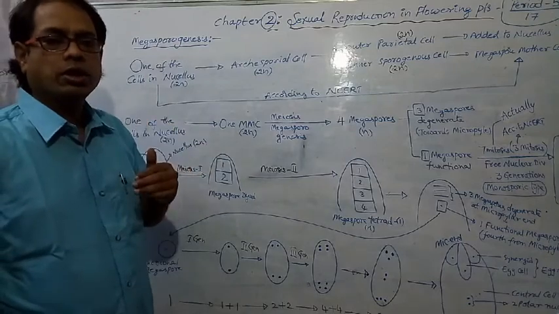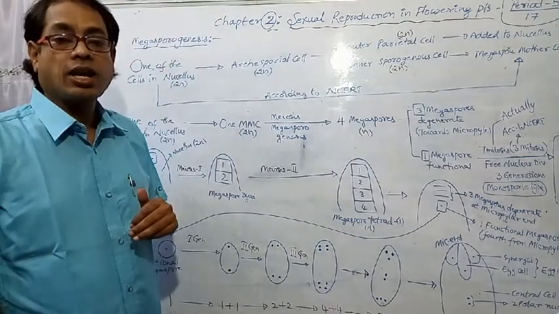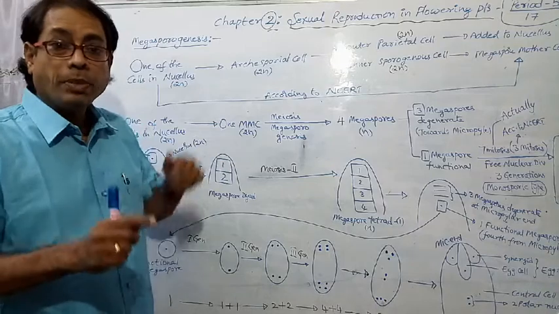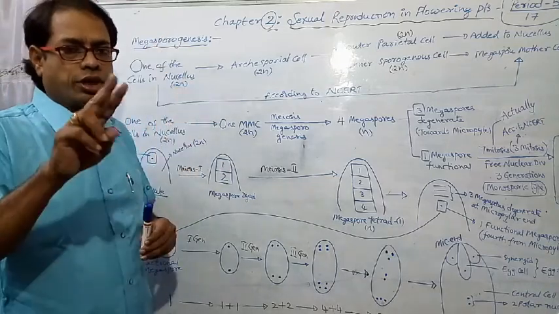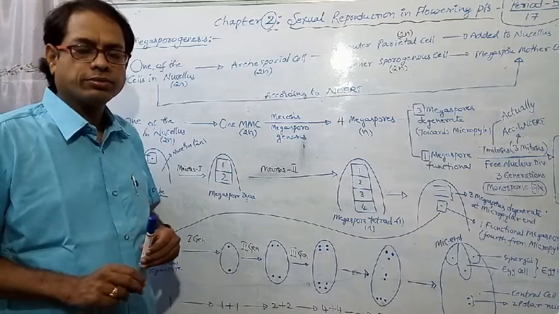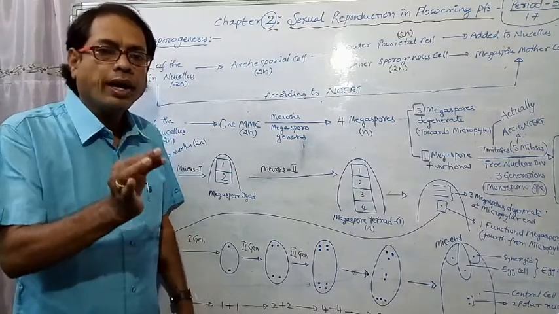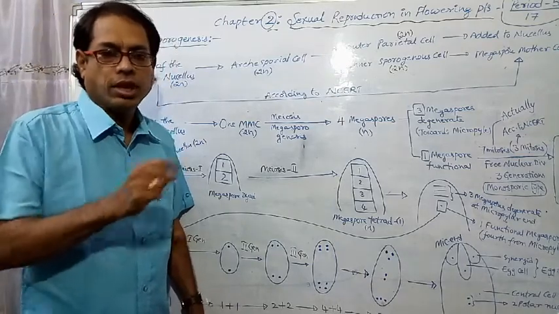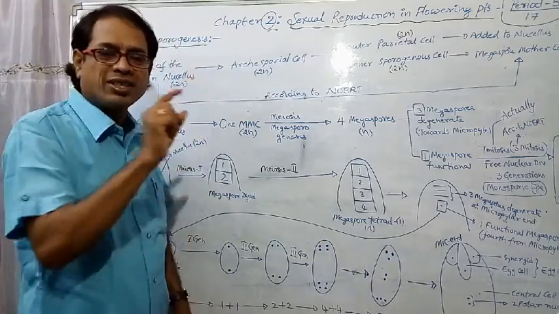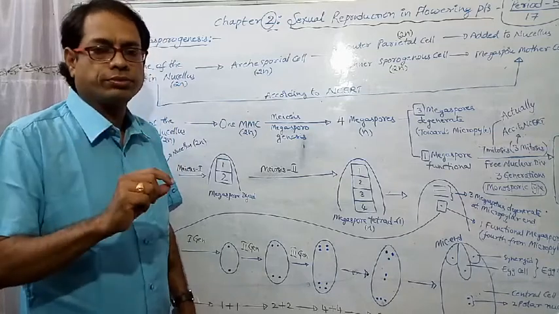Similar to this, microsporogenesis occurs in the anther. Megasporogenesis occurs in the ovule. These 2 points are very important. Try to remember: microsporogenesis occurs in the anther, megasporogenesis occurs in the ovule.